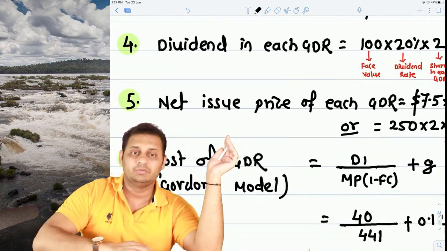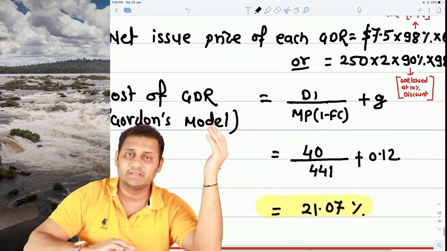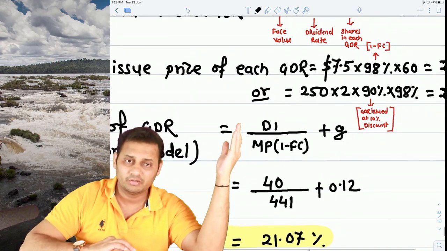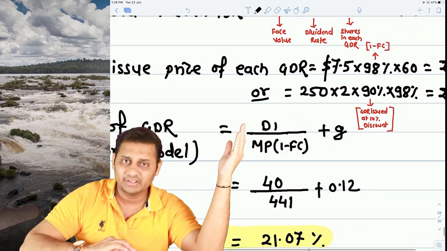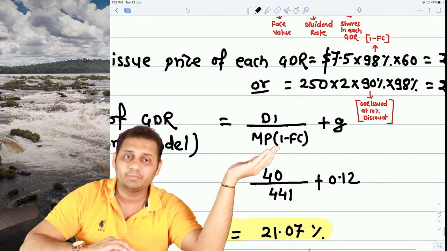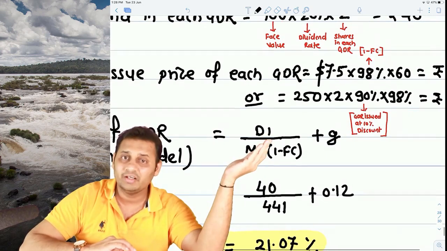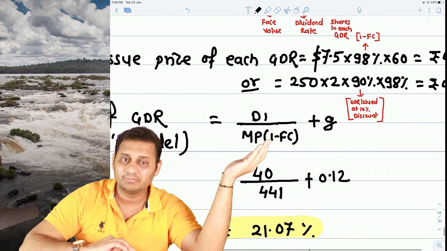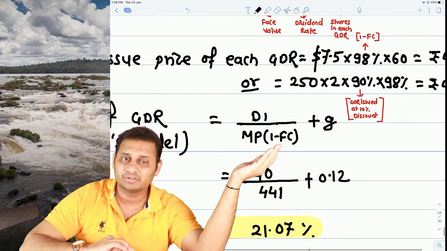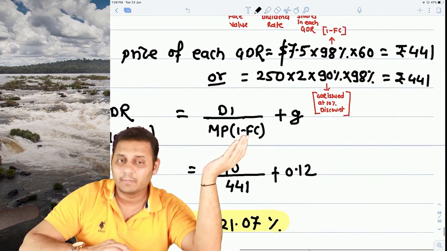Now, what is the formula of the cost of GDR? It is as good as cost of equity. Same formula. Take the amount that you are paying, that is D1, in the numerator, divided by the amount that you are using, market price net of flotation cost. So D1 is how much? 40 in terms of rupees. And what is the market price? 1 minus flotation cost. This is called the net issue price, plus growth.